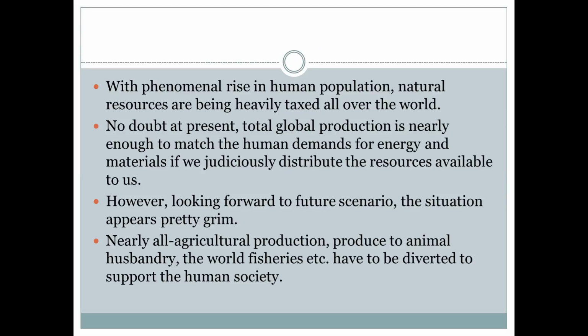As there is a rise in the human population, these natural resources are used by human beings. All over the world, these resources are utilized by human beings, and due to the increase in population, there may be wastage or exploitation of these resources, or the resources may be destroyed. So, due to increase in population, that will affect the use of these natural resources.